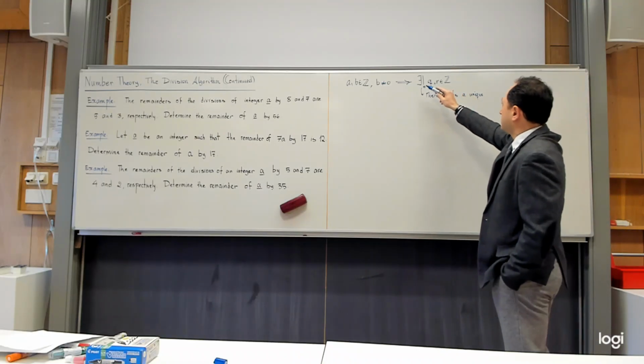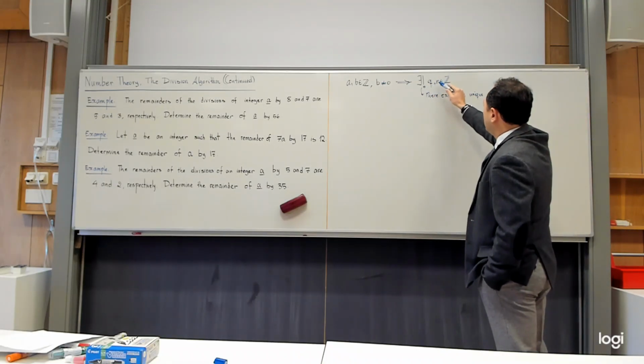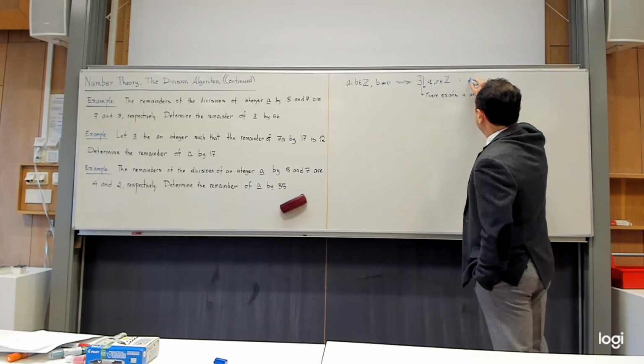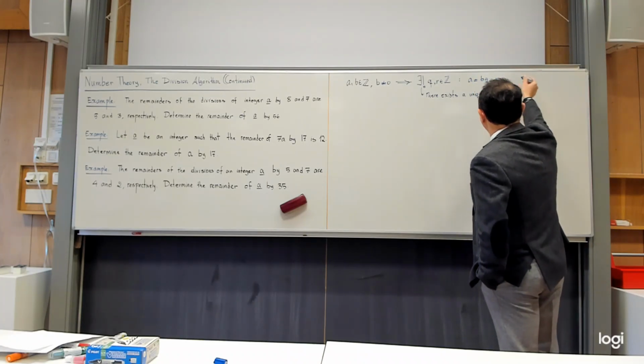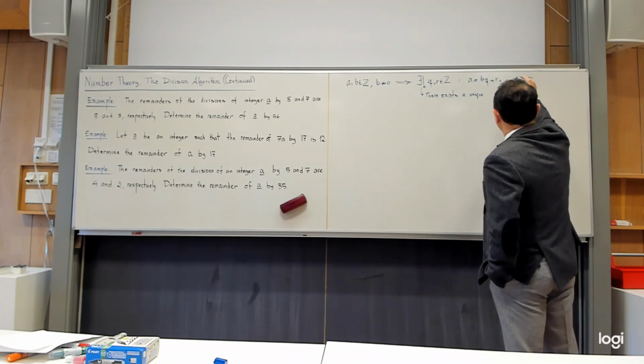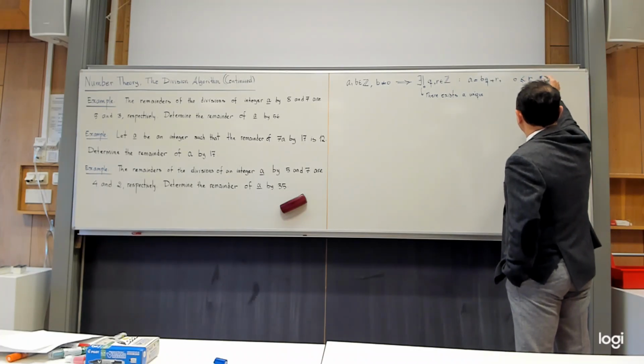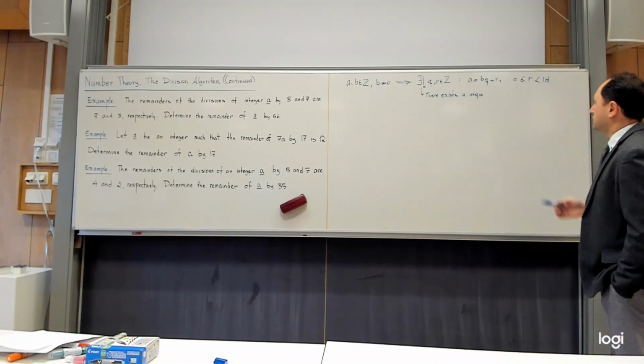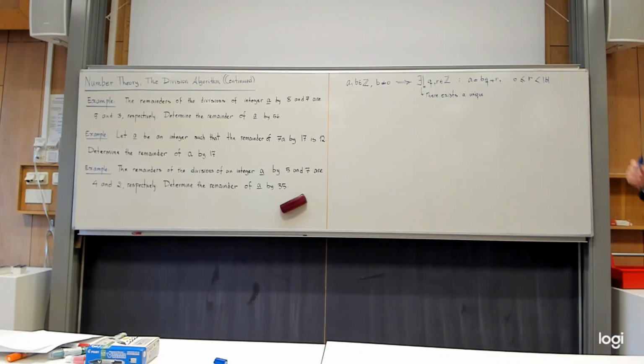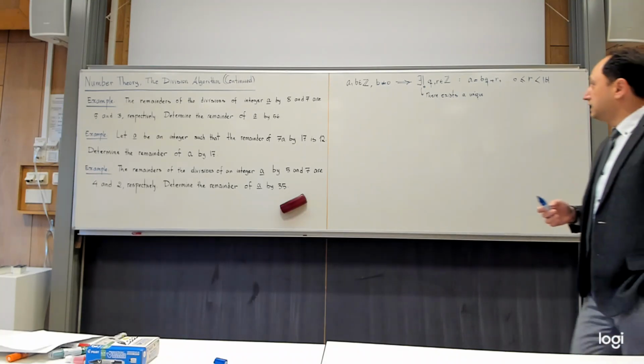So there exists a unique Q and a unique R in Z such that, you remember, A was equal to BQ plus R, but more importantly, R lies between 0 and, not at most, less than the absolute value of B. So that was the content of the division algorithm if you want to write it in mathematical symbols.